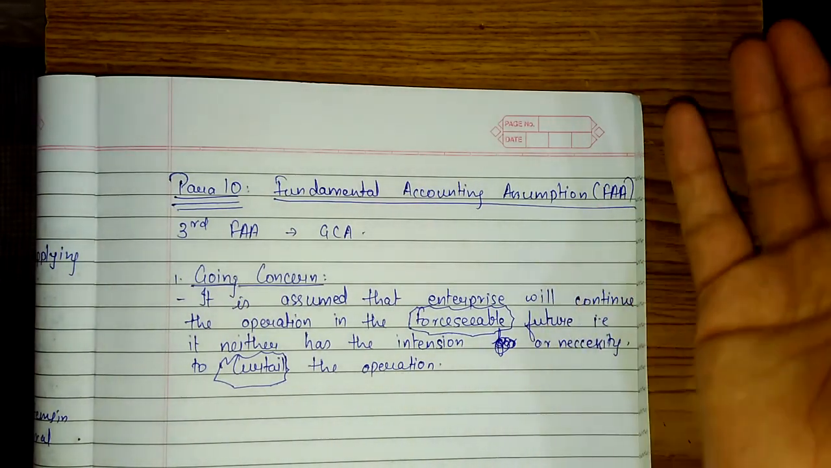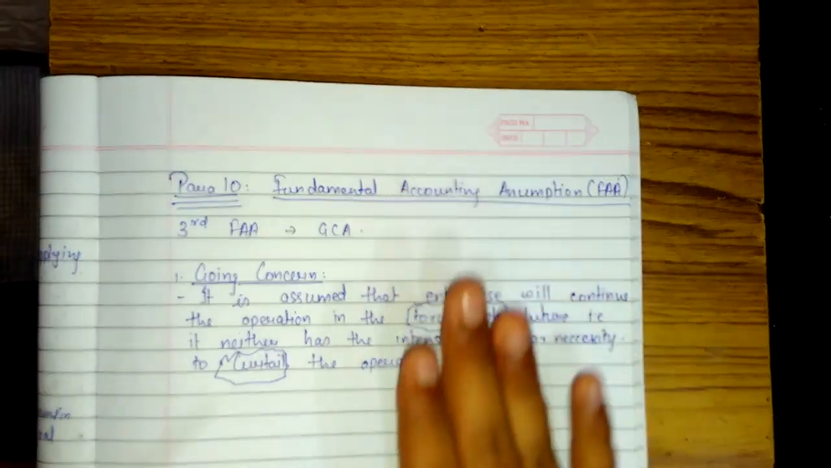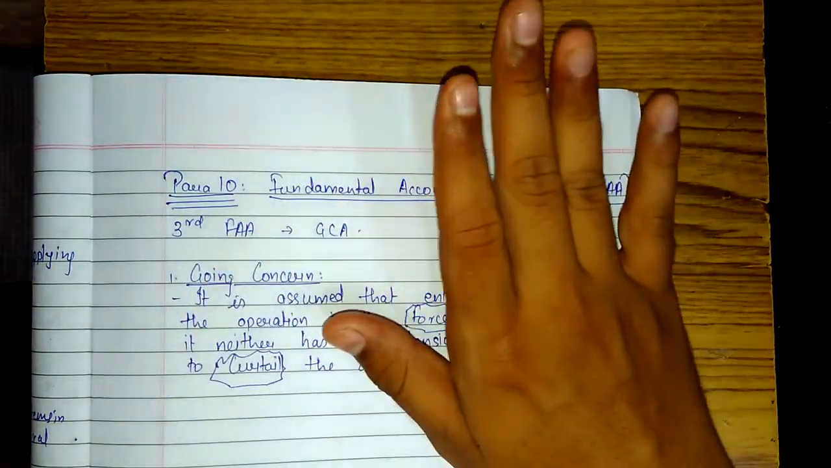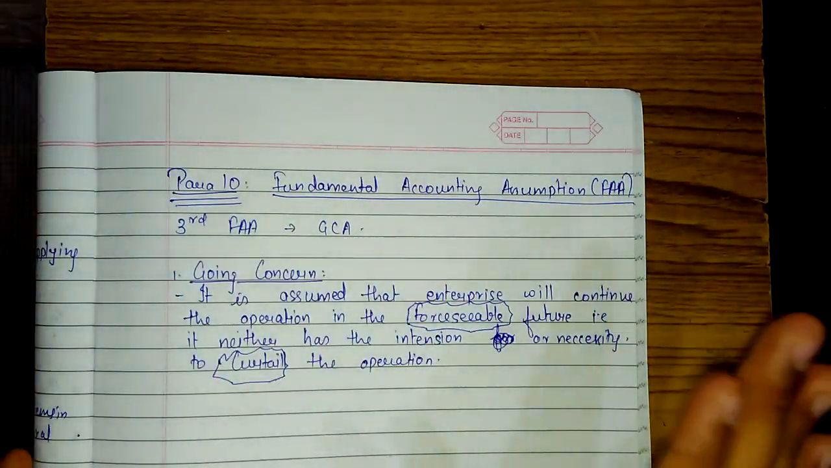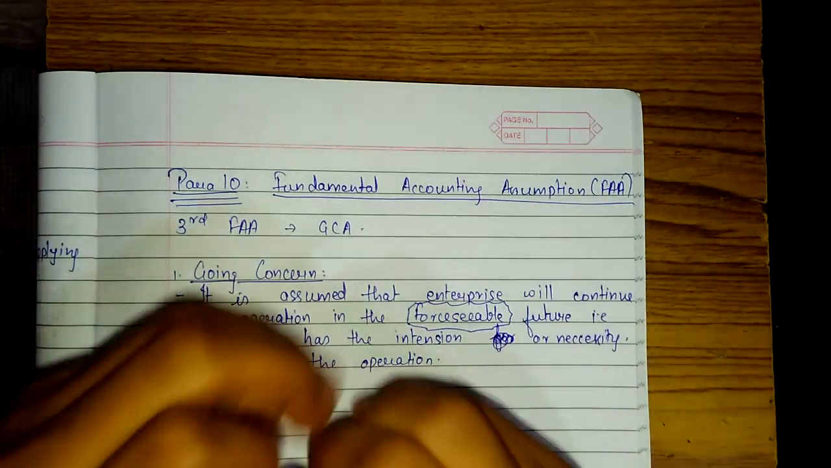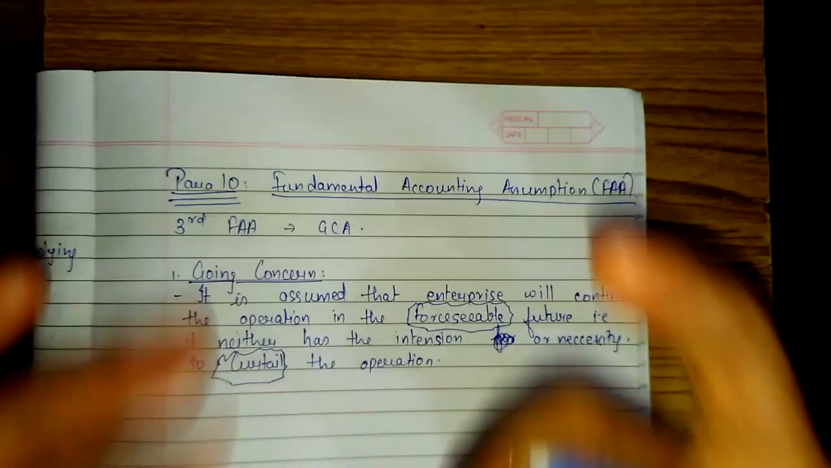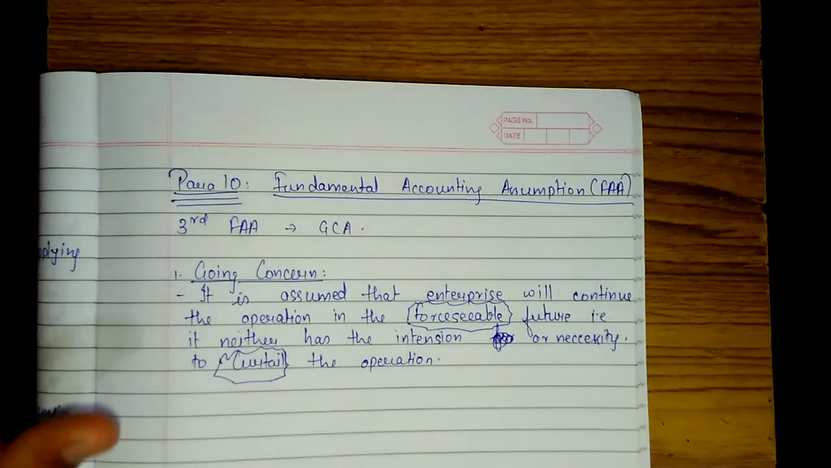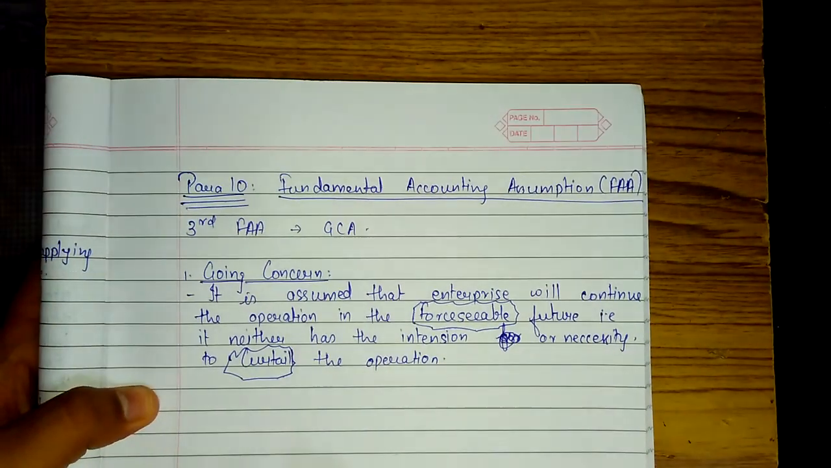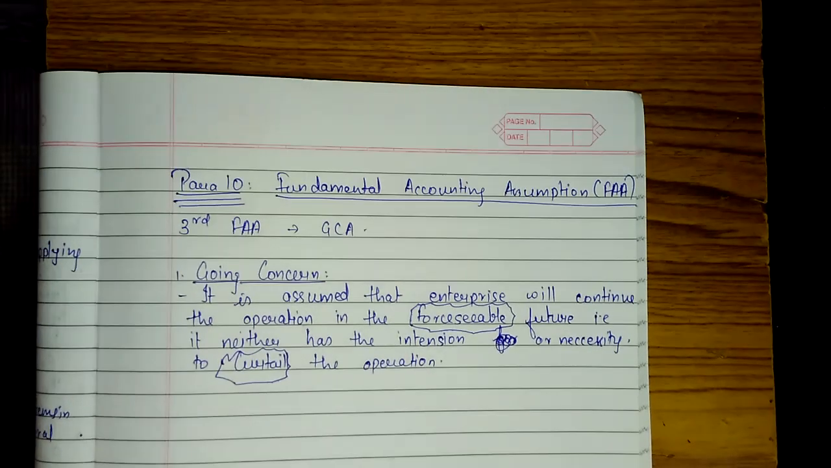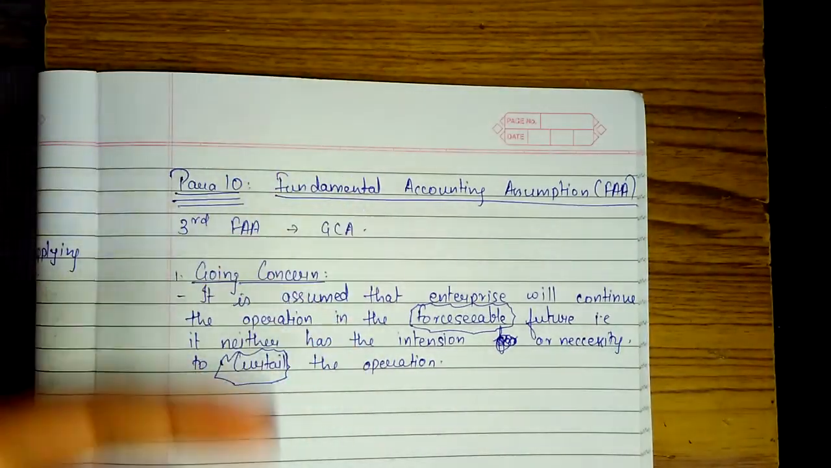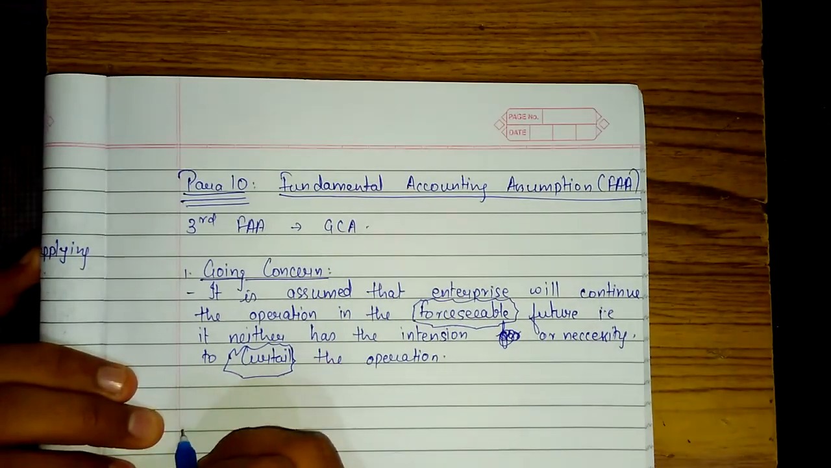So it is assumed that when the enterprise is formed, that is when the business is formed, it will go on and go on until there is a necessity or a need to curtail, to stop the operation, that is to stop the business. Unless and otherwise the business will keep on going. So going concern is something that the business will be going on forever. While forming the business, it is not decided that it will work only for 1 or 2 years. I hope this is clear.